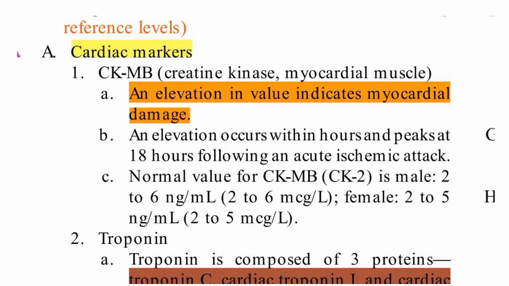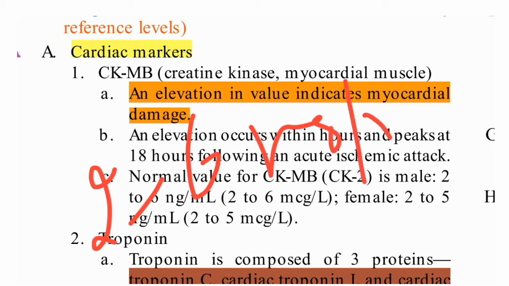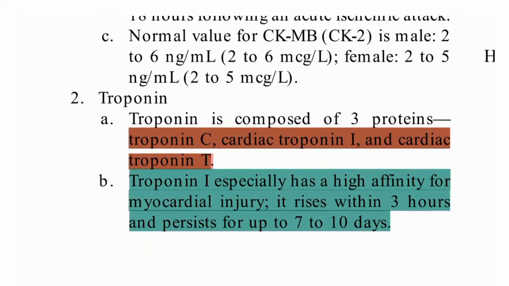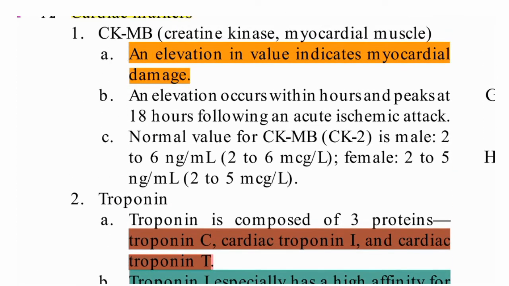The normal value of CKMB is 2 to 6 nanogram per ml in male, and 2 to 5 in female.